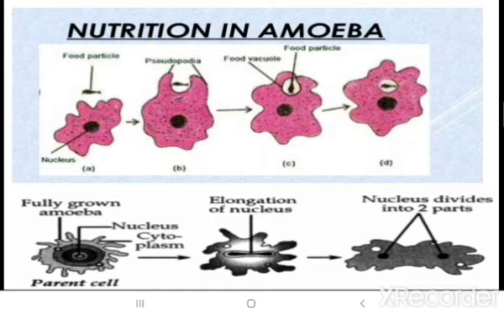Now how does that amoeba reproduce? Like the form of pseudopodia you saw for nutrition, similarly there is a fully grown parent cell, and they have the nucleus present inside that cytoplasm. That nucleus plays a very important role. Now when it elongates and divides, even if a part has a small bit of nucleus, that part will survive as a daughter cell.